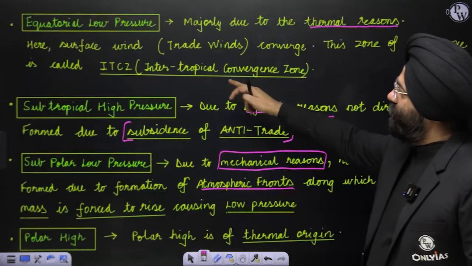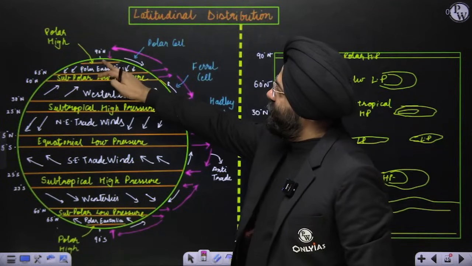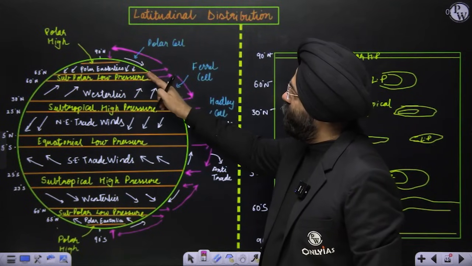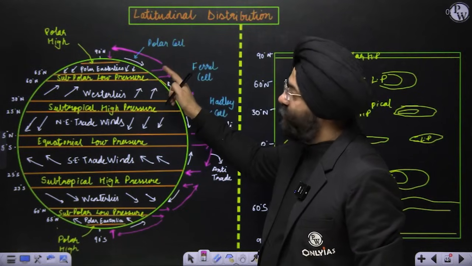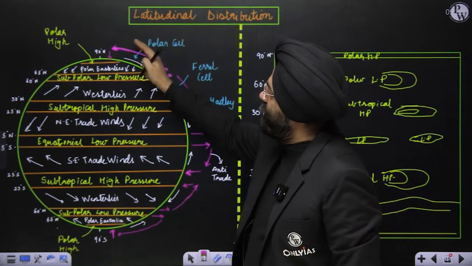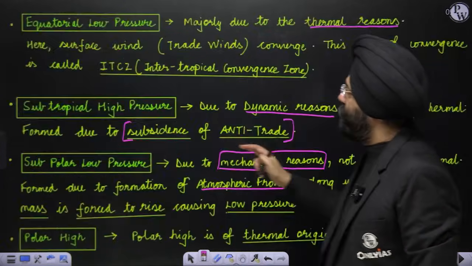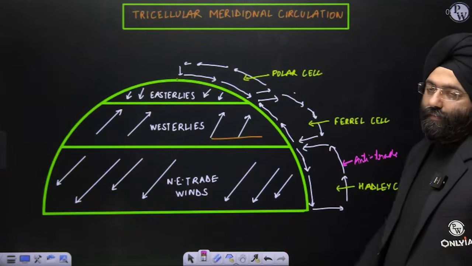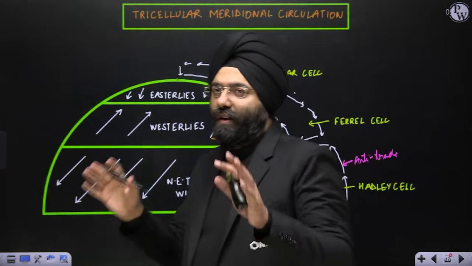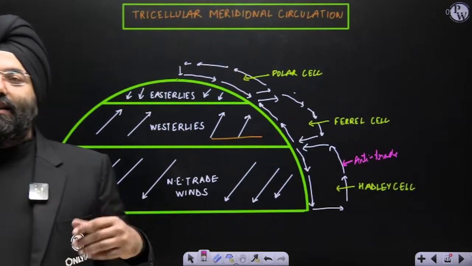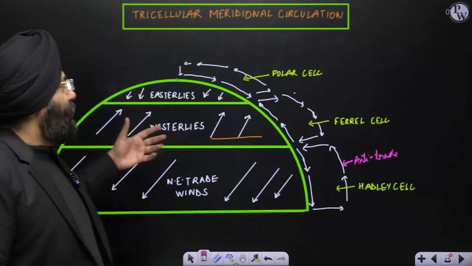Similarly, over here, we saw what? The polar easterlies are moving because of low pressure rising, because of the front creation, and then moving upward and then sinking. So this cell is known as the polar cell. This is how, in a way, you realize this, that concept can be asked also.